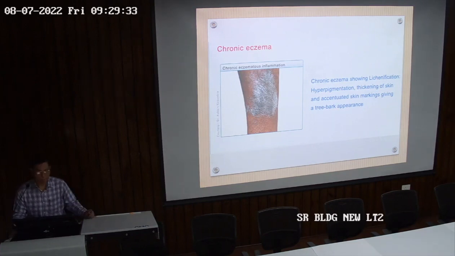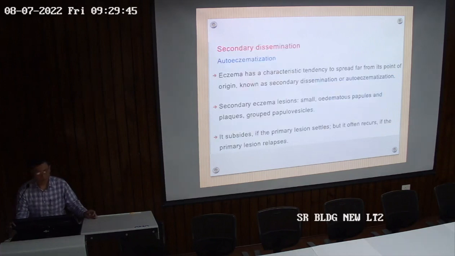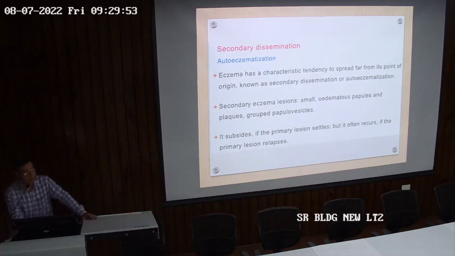So eczema is one of the commonest terms or presentations that we use in dermatology, and it is divided into the acute phase, subacute phase, and chronic phase. Now, secondary dissemination or auto-eczematization. Once you have eczema at one part of the body, it may disseminate all over the body.